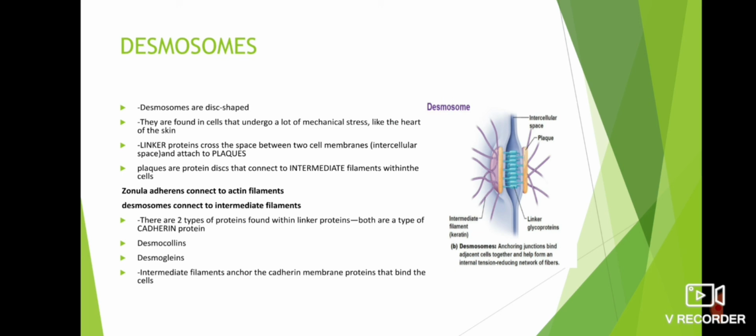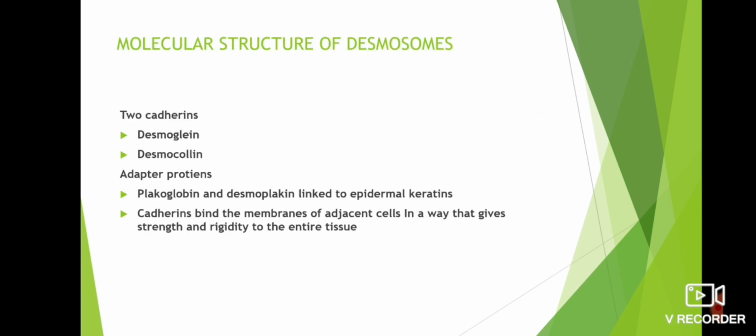There are two types of proteins found within the linker protein. Both are a type of cadherin protein. They are desmocollins and desmogleins. Intermediate filaments anchor the cadherin membrane proteins that bind the cell. Molecular structure of desmosomes: they have two cadherins, that is desmoglein and desmocollin, and they have adapter proteins, plakoglobin and desmoplakin, linked to epidermal keratins. Cadherins bind the membranes of adjacent cells in a way that gives strength and rigidity to the entire tissue.